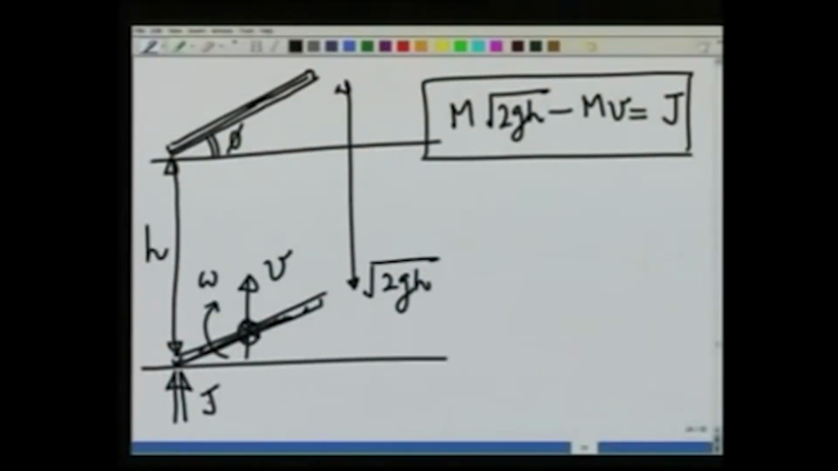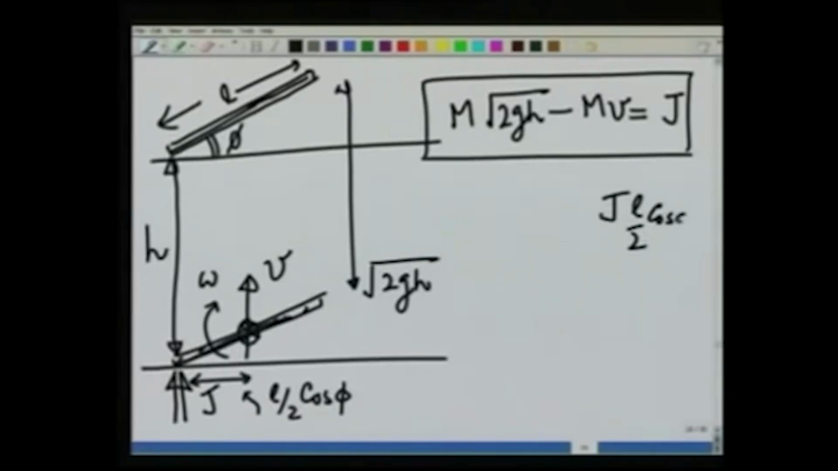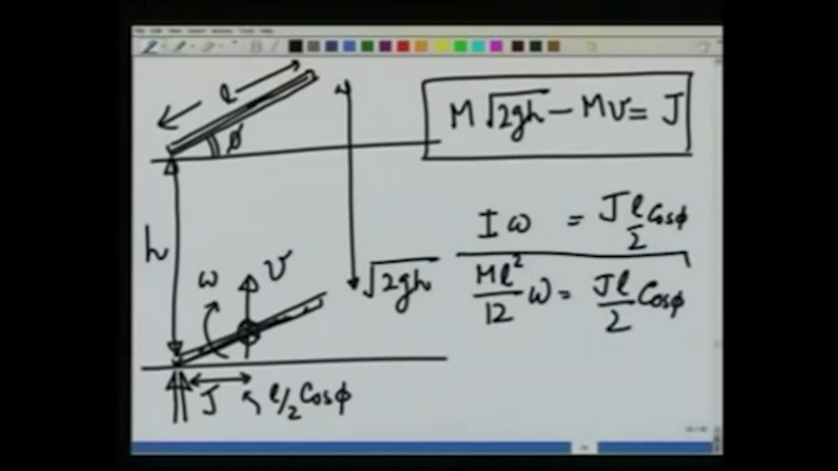Similarly, now I apply the torque equation about the center of mass, which is again the safest point to apply it from. This j gives you a torque impulse. This distance is going to be L over 2 cosine of phi if the length of the rod is L, and therefore torque impulse is going to be j L divided by 2 cosine of phi, and this must give it an angular momentum about the center of mass, I omega, or m L square over 12 omega is equal to j L over 2 cosine of phi. That is equation number 2.